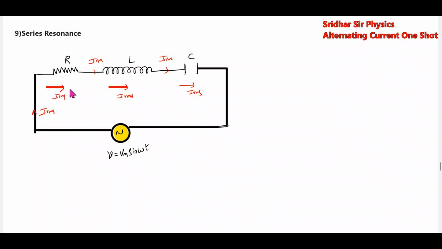Then across the resistor, voltage and current are in phase. Across the inductor, current lags the voltage. Across the capacitor, current leads the voltage, or the voltage lags the current. Everything we will bring into the vector form.